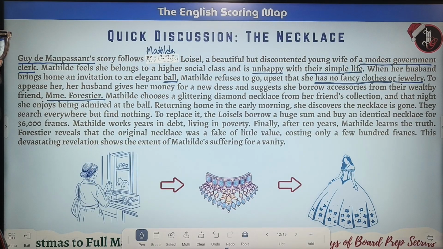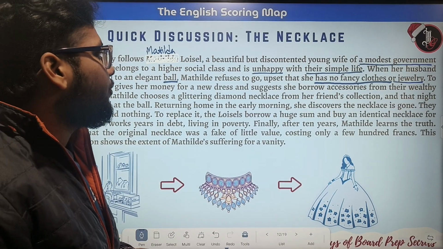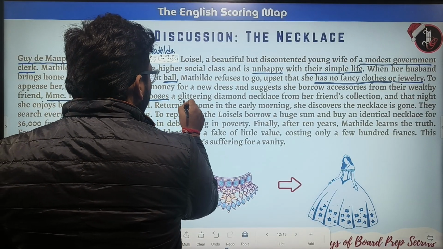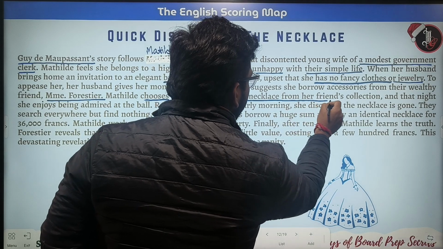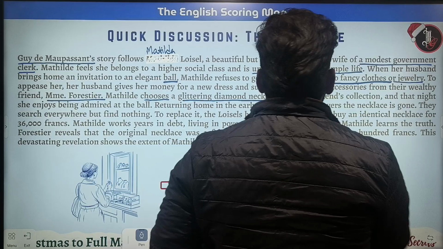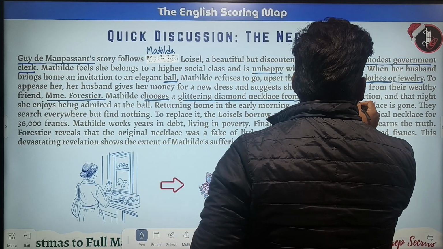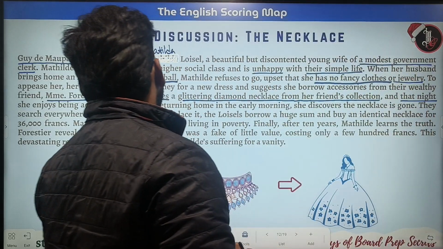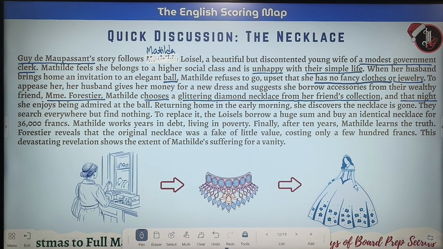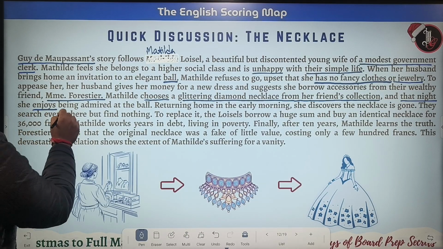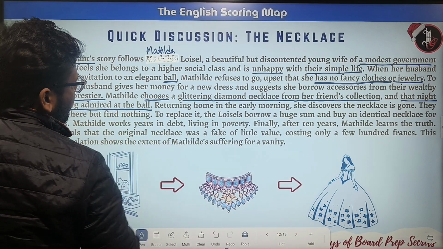Matilda chooses a glittering diamond necklace from her friend's collection, and that night she enjoys being admired at the ball.